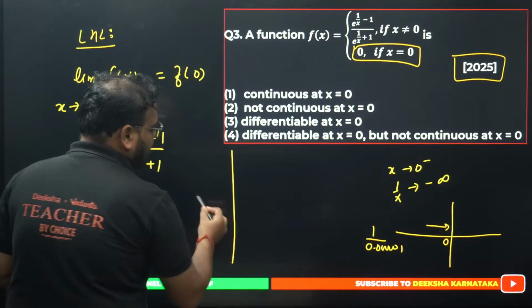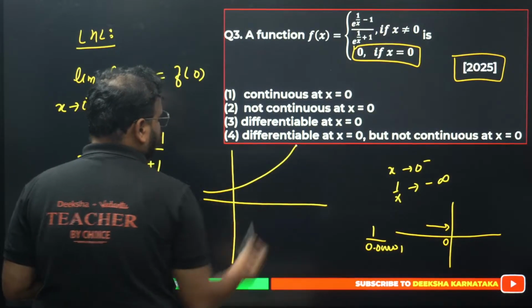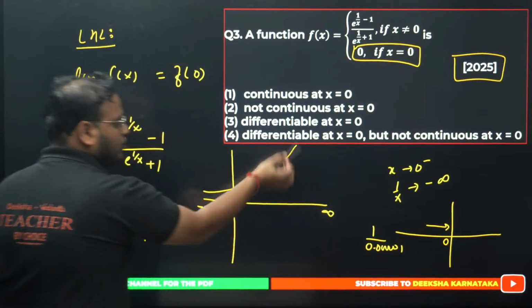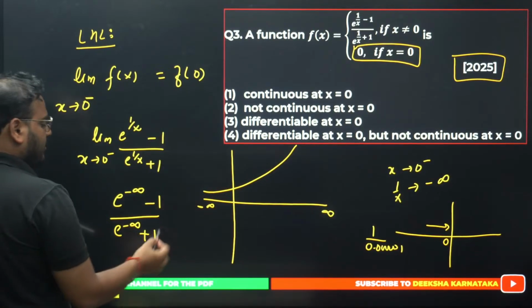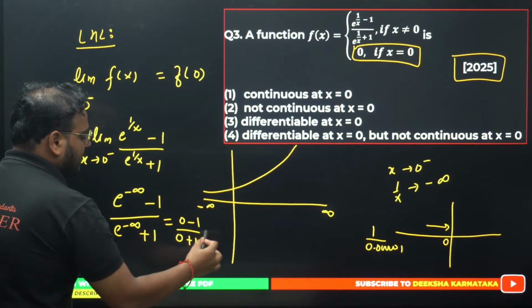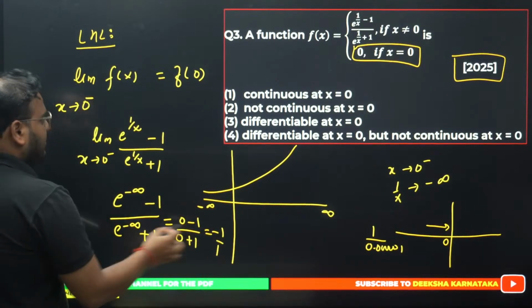Look at the graph of the exponential function. This is the graph. When x goes to minus infinity, y goes to 0 over here, and when x goes to plus infinity, y goes to plus infinity. Answer will be what? 0 minus 1 and 0 plus 1. Please check. I'm getting minus 1 upon 1. This is the value of my limit.